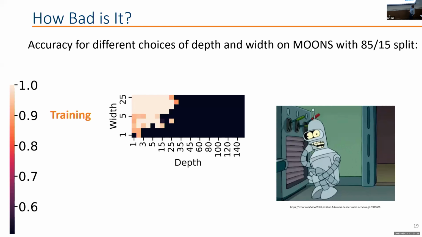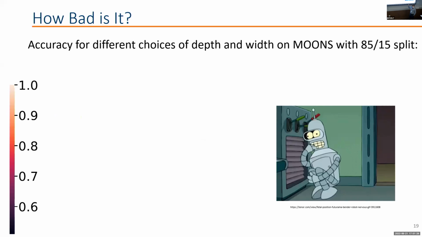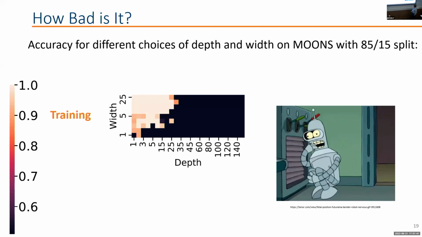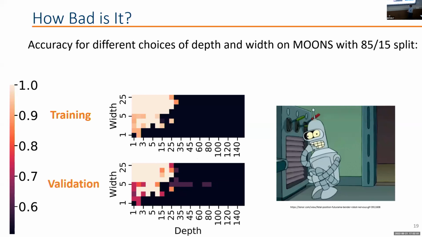So here I'm going to look at a particular example, which is this Moons data set. It's a binary classification problem. So I'm going to look at accuracy between 1 and 0.5, because when we get to 0.5, this is basically random guessing in a binary classification problem. So this is what happens with training for different choices of width and depth. As you can see, if the neural network is very, very thin, we don't get very much from that. As we increase the width, we get better accuracy, and we get to a point where we can actually add more depth. But getting to more depth implies that we have sufficient width. And when we look at the validation or test, the accuracy is not going to be as good, but we can see a similar figure here.